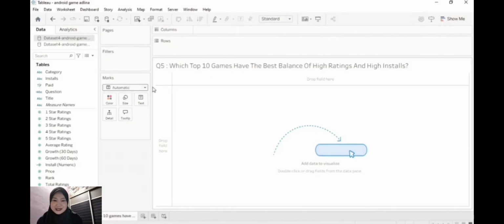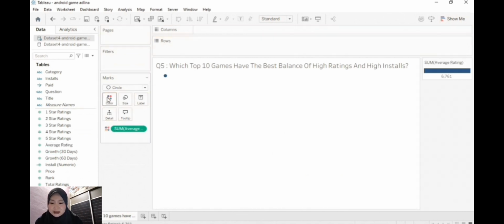Assalamualaikum warahmatullahi wabarakatuh. My name is Nur Adila, so I will continue to question number 5. The first thing that I did, I already put the title on the sheet, and then I changed the marks into circle, and then I dragged the average ratings into the colors, and then it shows the sum, so I changed it to the average. Then I dragged the install numeric into the size, and I dragged the title into the details and also the label.